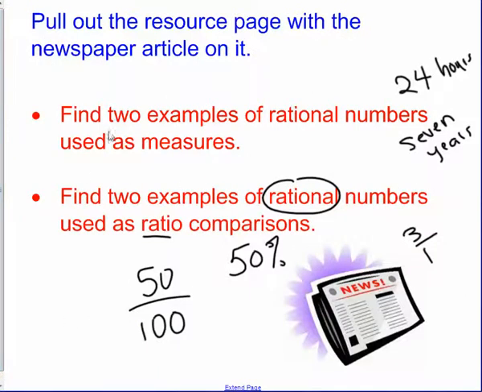We looked back at that Antonio's Barbershop newspaper article, and you had to find some rational numbers that were used as measures, and you did: 24 hours and 7 years. And then we needed some rational numbers that were ratios. 50% is the ratio of 50 to 100, and there was another statement that something had 3 times as many as something else, and that's the ratio 3 to 1. So you did an excellent job with that.